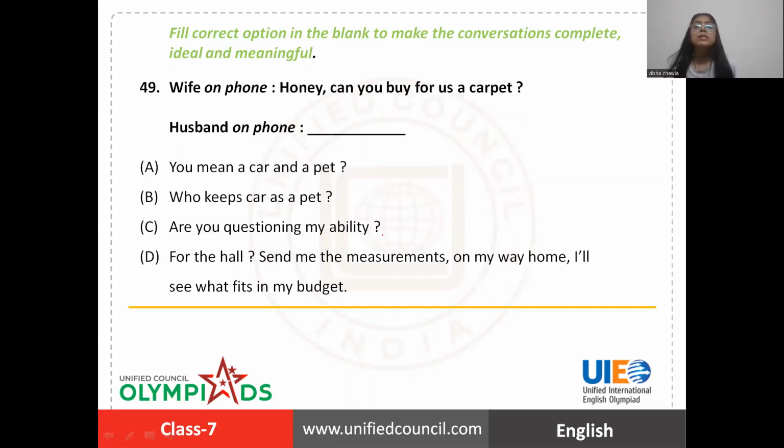Okay. The wife on the phone is saying, honey, can you buy for us a carpet? So the husband will ask, you mean a car and a pet? No, carpet doesn't mean a car and a pet. Who keeps a car as a pet? Doesn't make any sense. Are you questioning my ability? No. She is not trying to question his ability. She is simply asking for a favor, right?